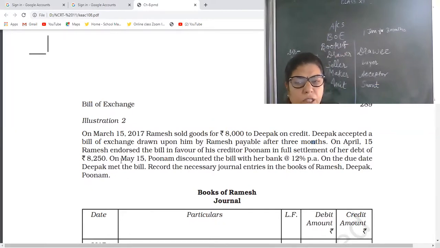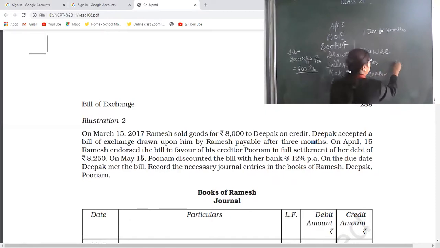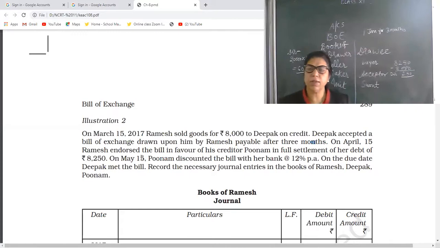Then on 15th April, Ramesh endorsed this bill in favor of Poonam for the debt of rupees 8,250. See, 8,250, but the bill is of rupees 8,000. It means 250 rupees is discount. That's why I'm explaining this question to you.